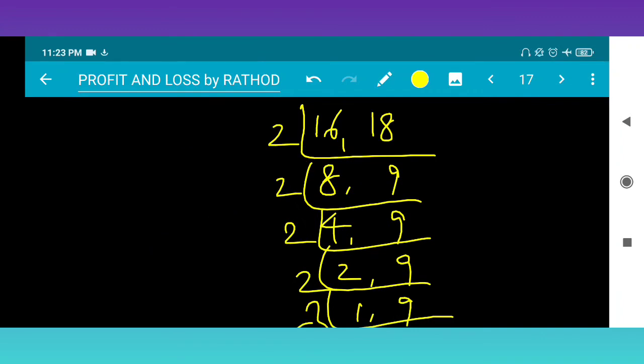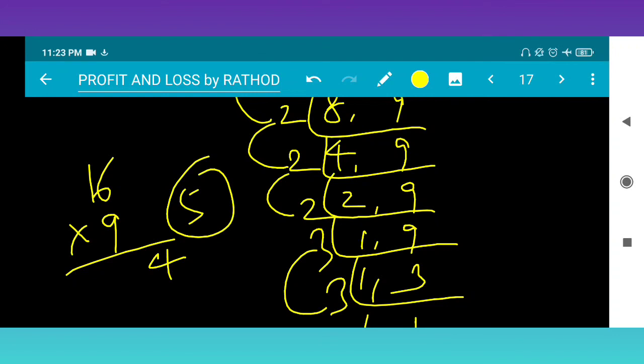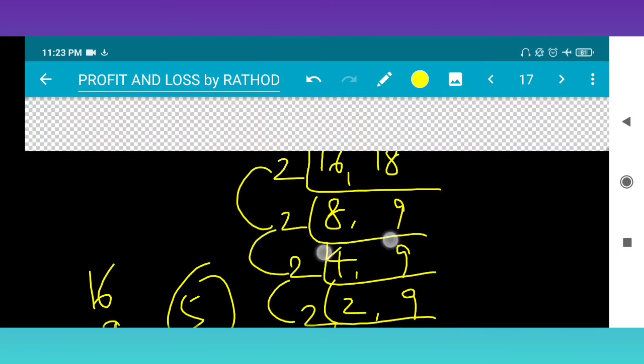2 2s are 4, 4 2s are 8, 8 2s are 16, 16 into 9. 16 into 9 how much? 9 6s are 54, 5 carry, 9 1s are 9, 9 plus 5 is 14, so 144. So the LCM is 144.